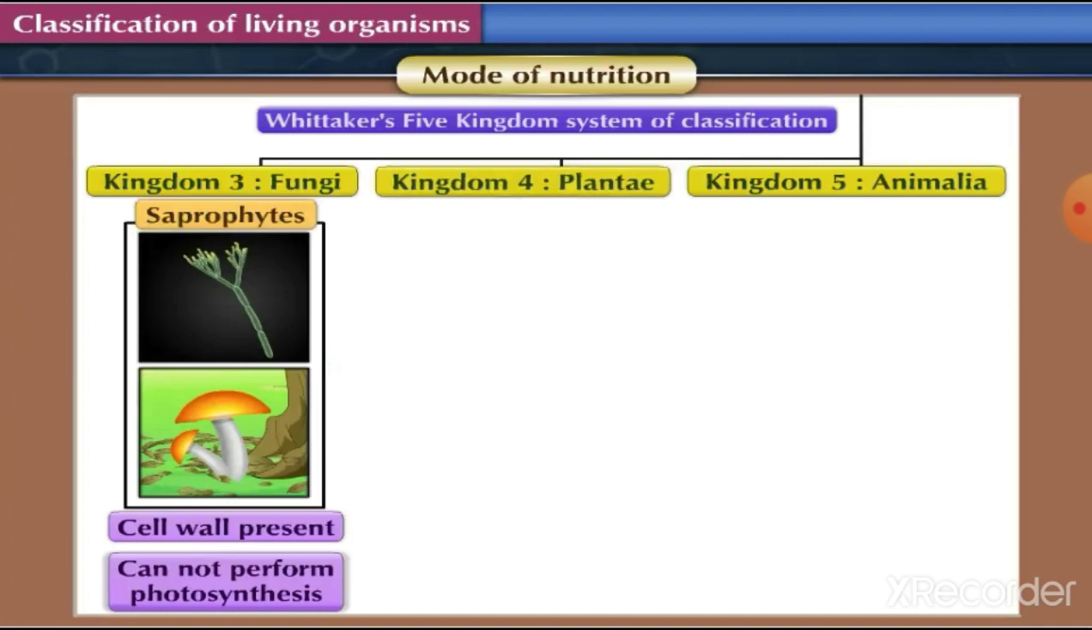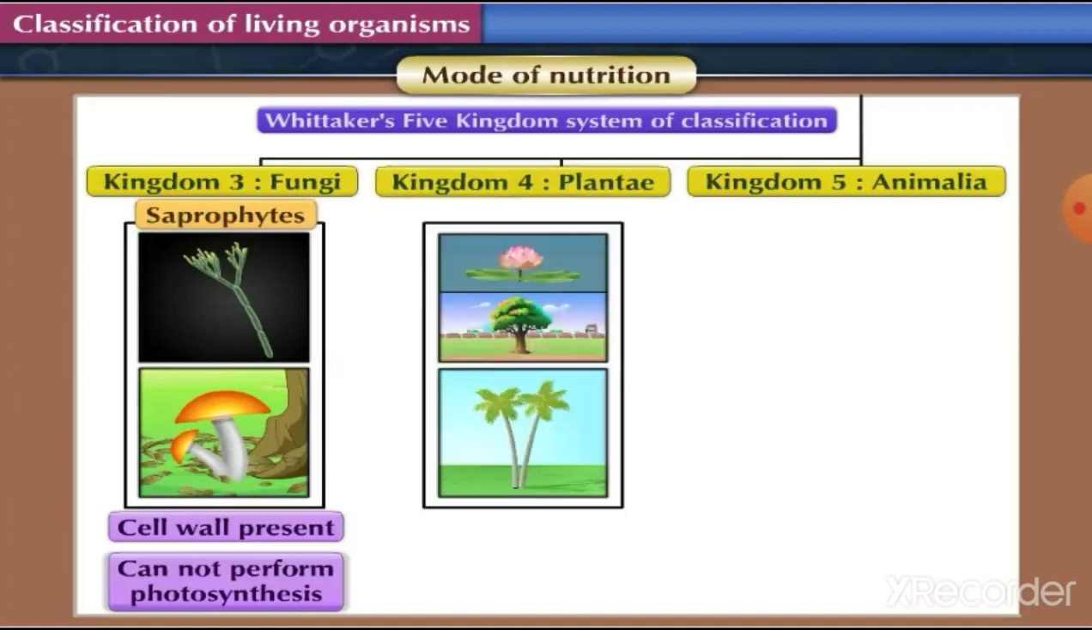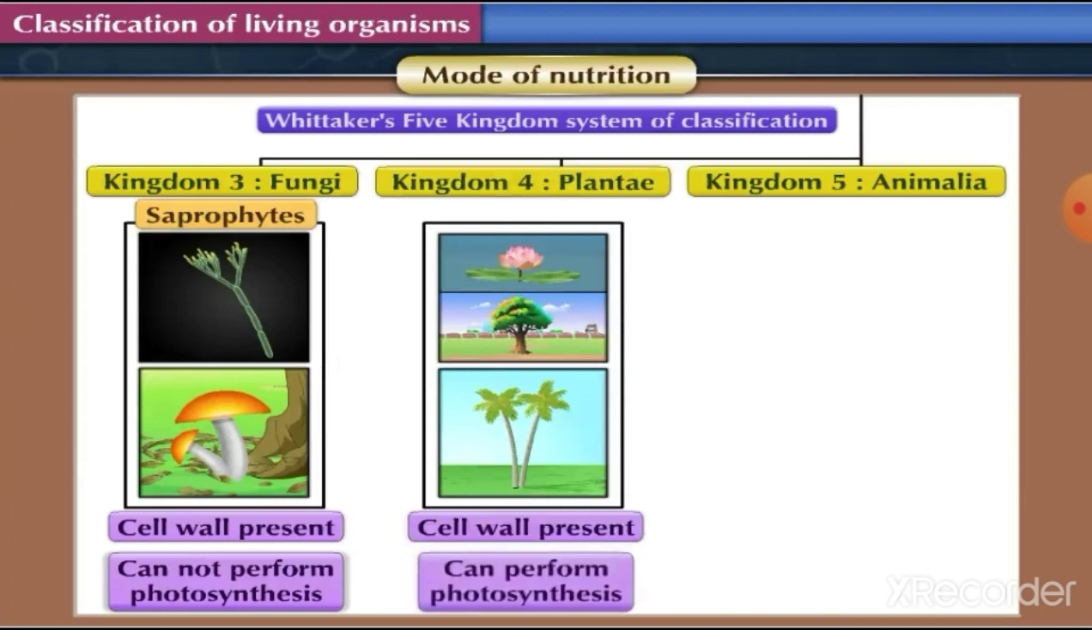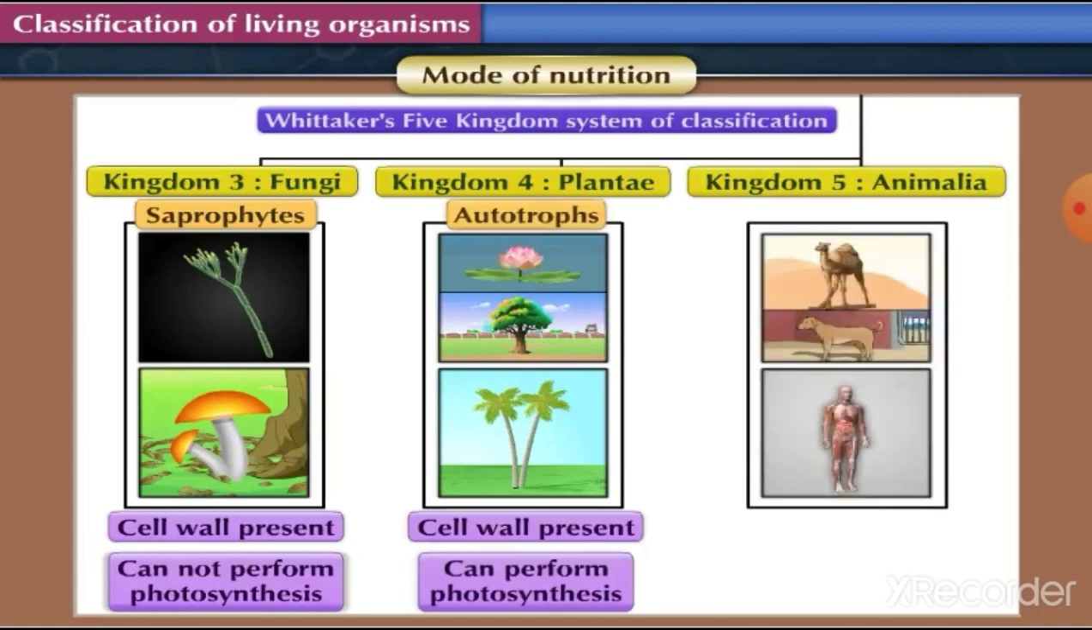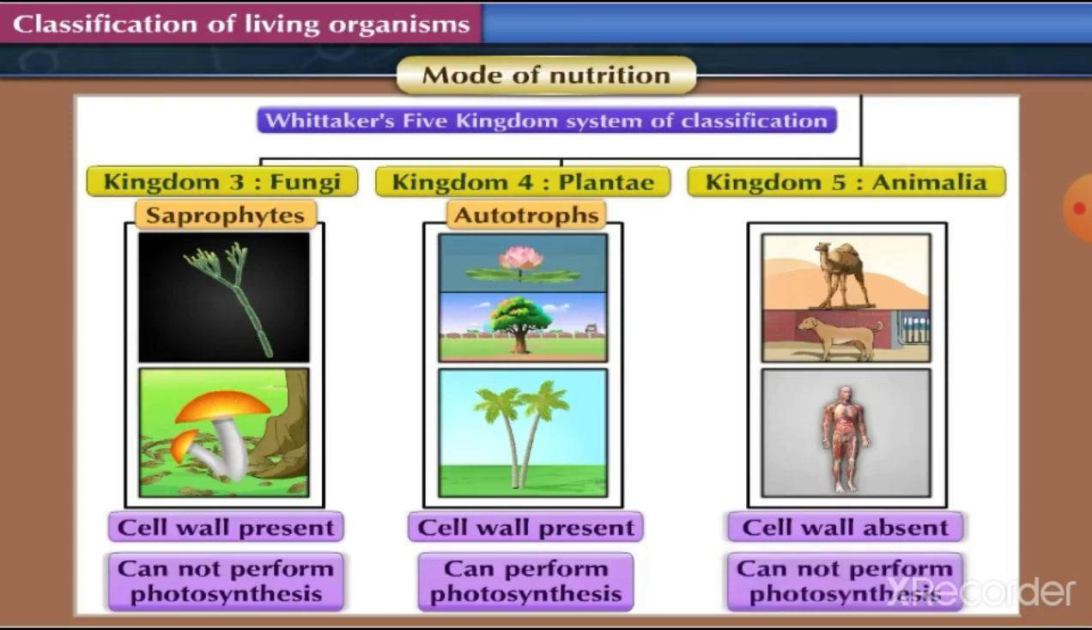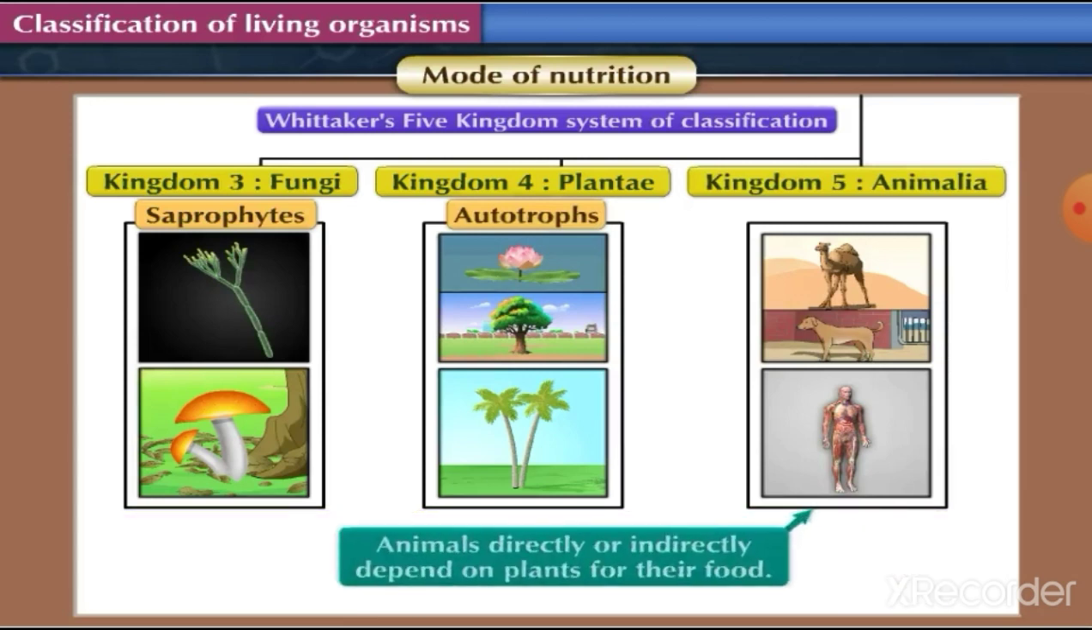Kingdom Plantae included all plants in which cell wall is present. Plants can make their own food by performing photosynthesis. Therefore, plants are called autotrophs. Kingdom Animalia included all animals. In animals, cell wall is absent, and they cannot make their own food. They directly or indirectly depend on plants for their food.